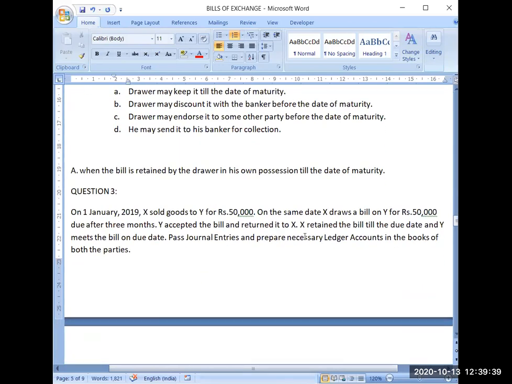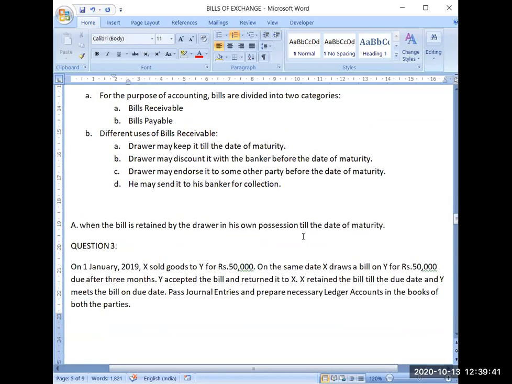Now, we have to run journal entries for all these four cases. In all these four cases, how the journal entries will be done, that we have to learn. I will first request that you all please be ready with your registers.